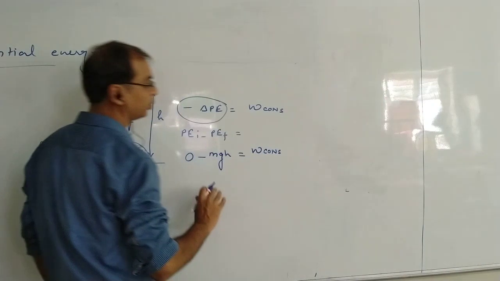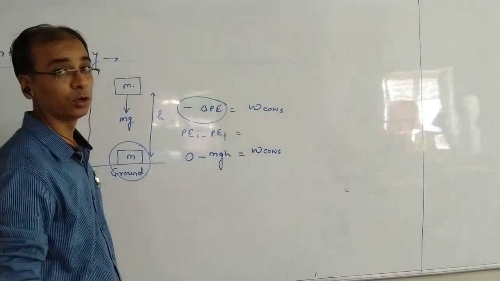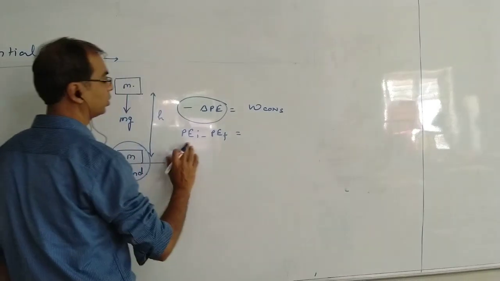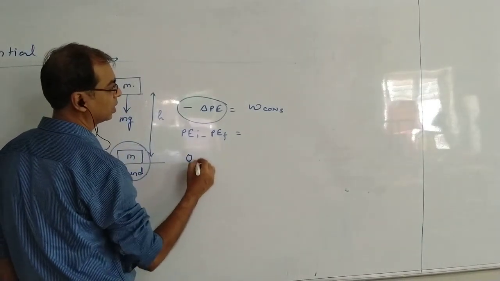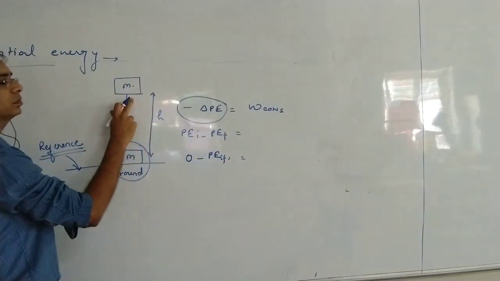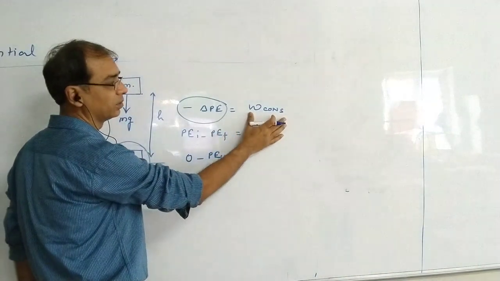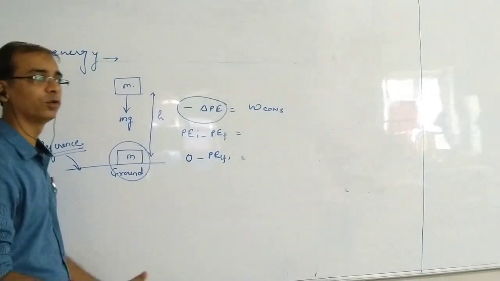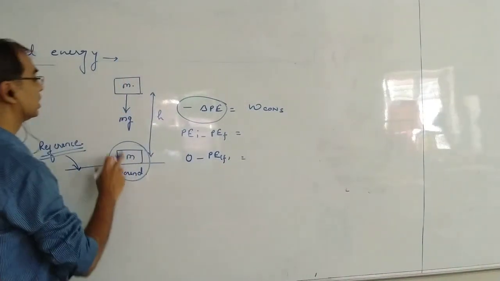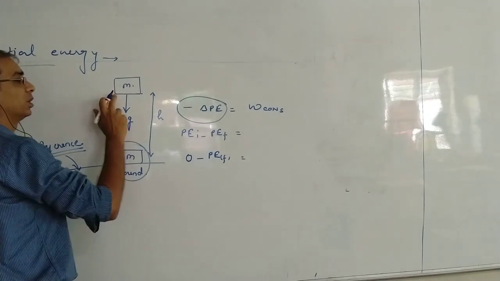Or, if I take it in the reverse way, that I want to find the potential energy, we can do it like this. Potential energy initial is 0, and suppose I want to find its potential energy at the top, here. That equals the work done by the conservative force. And work done by any force is force into displacement. First, is this mg constant from here to here?